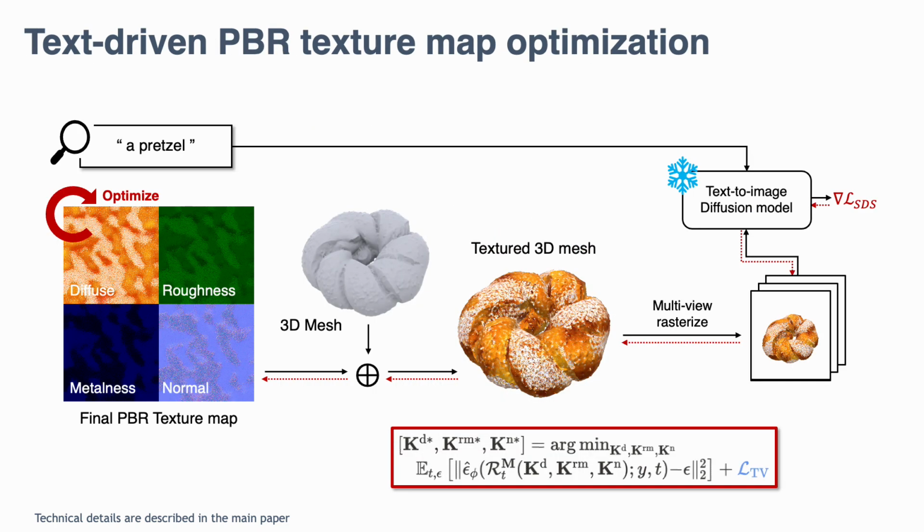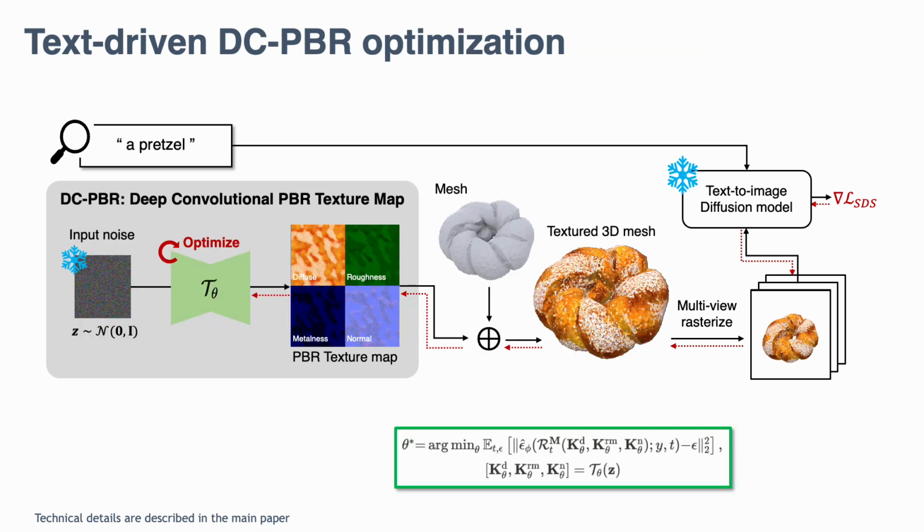Going back to our texture synthesis pipeline, we simply change the optimization variable from pixel values of PBR texture maps into the neural weights of the U-Net T_theta. The rest of the optimization remains the same.